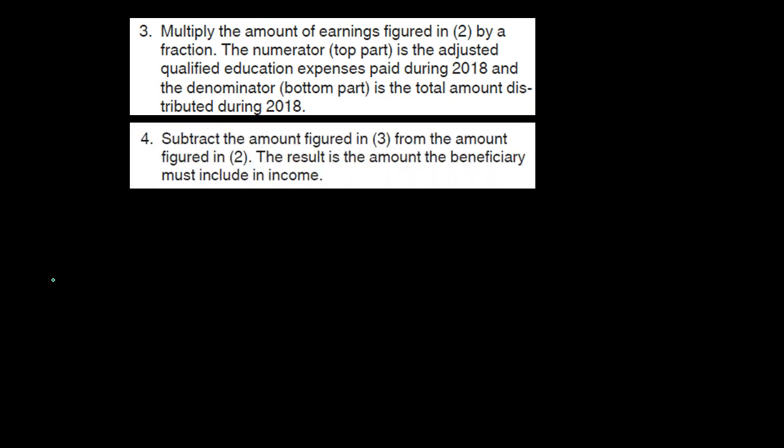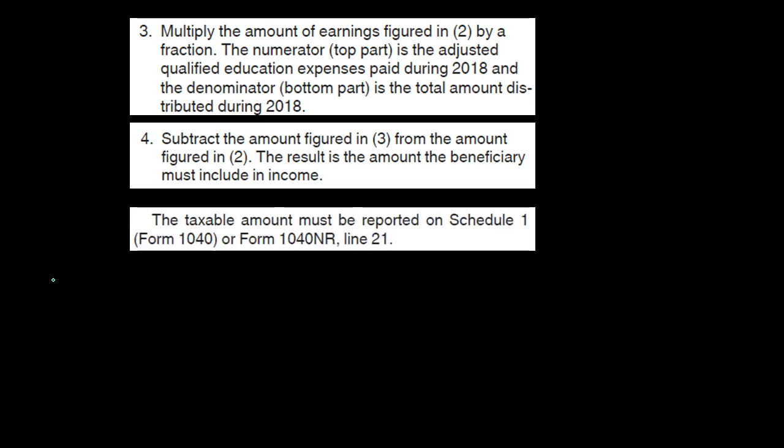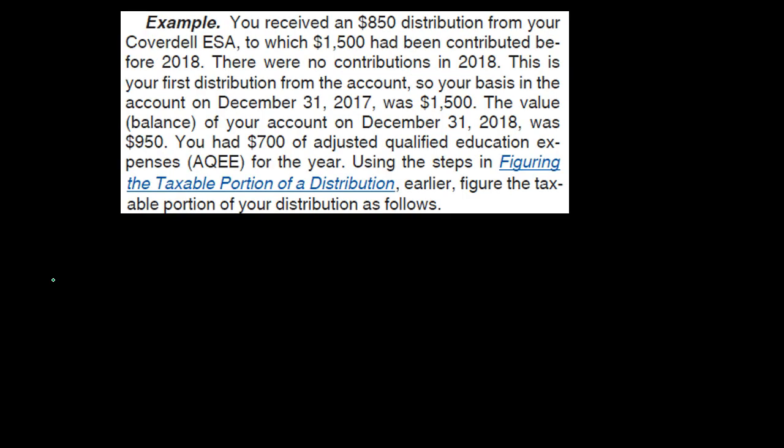3. Multiply the amount of earnings figured in 2 by a fraction. The numerator, top part, is the adjusted qualified education expenses paid during 2018. Denominator, bottom part, is the total amount distributed during 2018. 4. Subtract the amount figured in 3 from the amount figured in 2. The result is the amount the beneficiary must include in income. The taxable amount must be reported on Schedule 1, Form 1040, or Form 1040-NR, line 21.